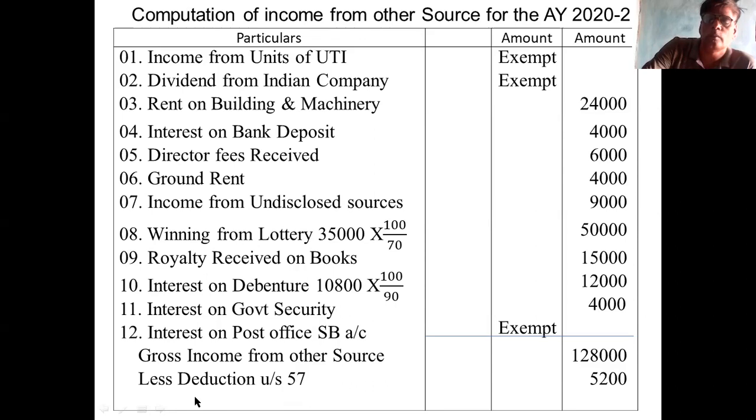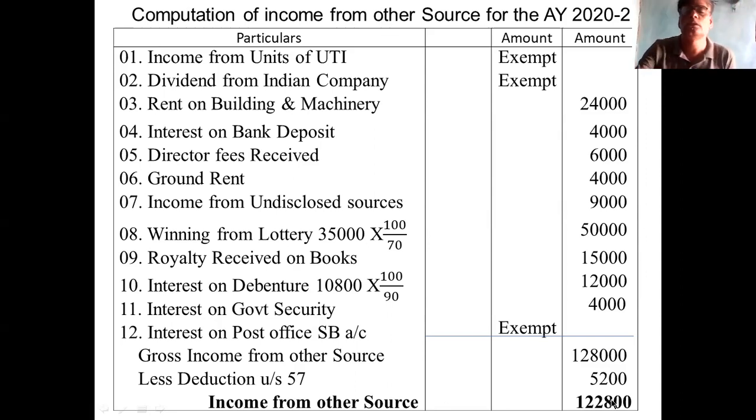Then insurance on building and machinery 200. Then manuscript charges 2,000. 3 items you write in the inner column and take the total to the outer, 5,200. You deduct 5,200. Ultimate answer is income from other sources 1,22,800.